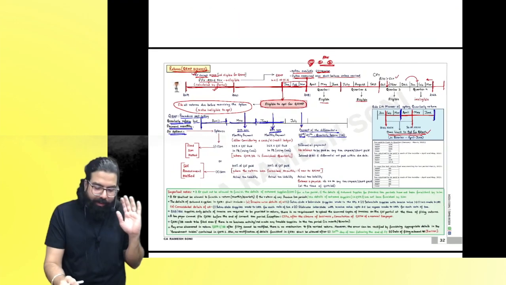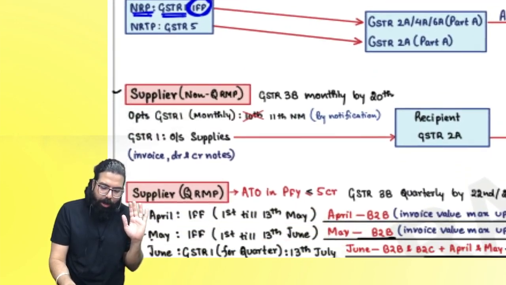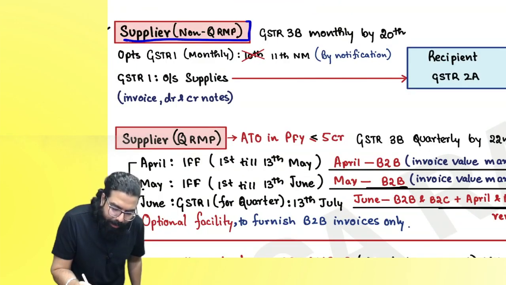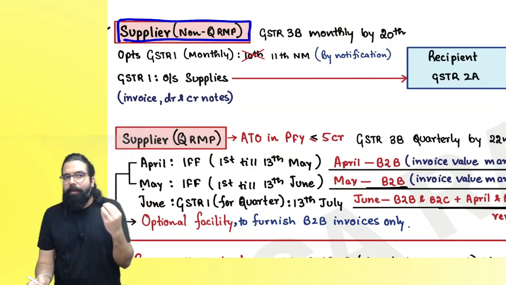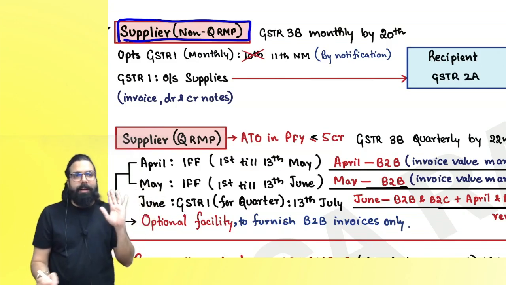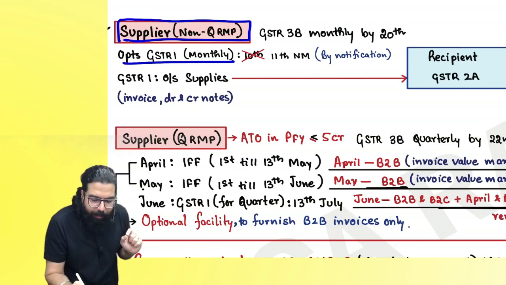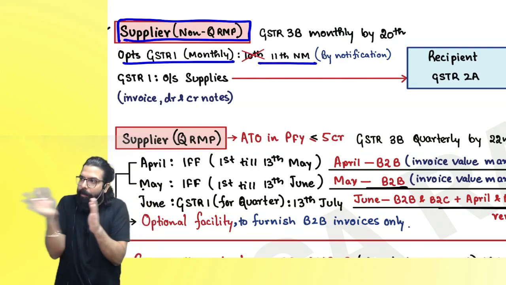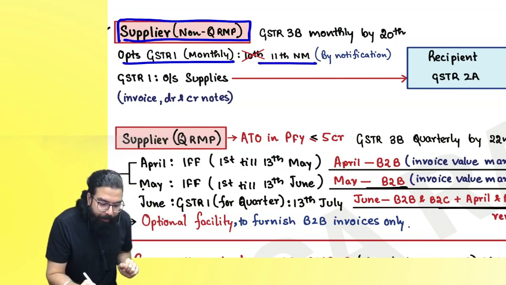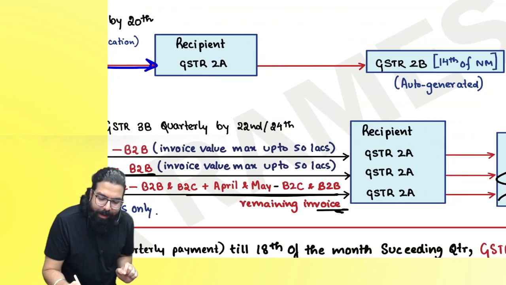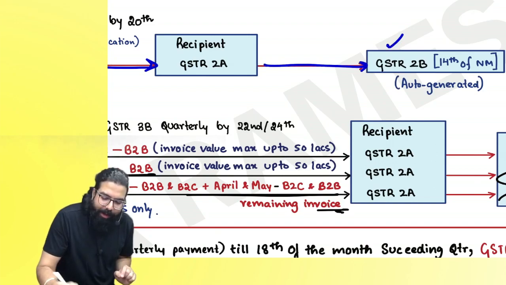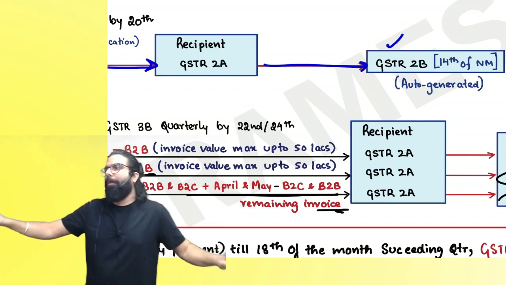Can I go ahead? Everyone listen to me very carefully. Now I want to talk about a supplier who is under non-QRMP. Non-QRMP means he has taken monthly returns. Then, sir, GSTR1 every month, what date, everyone? 11th. Every month, next month, 11th. GSTR1 will show your outward supplies. It will go to the front party's GSTR 2A and the front party's GSTR 2B will be generated. On the basis of 2B, he'll be able to take the credit.